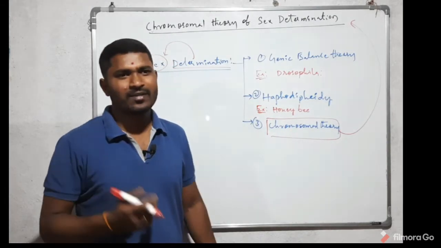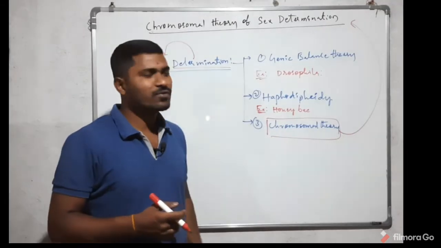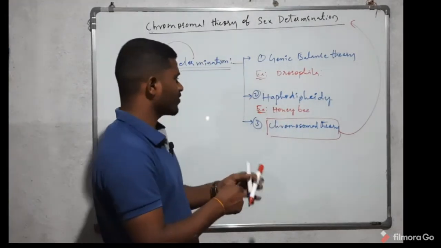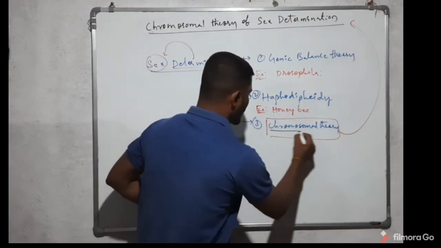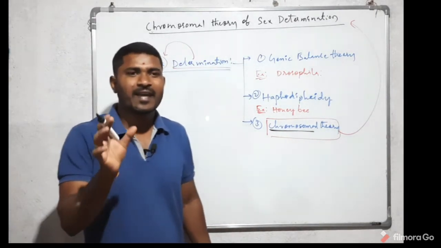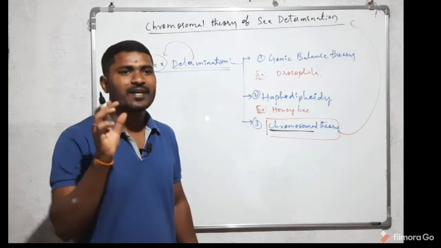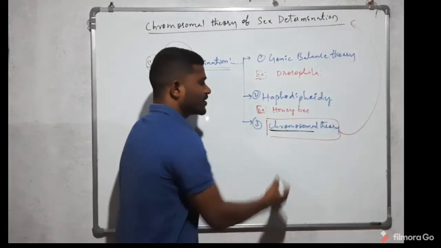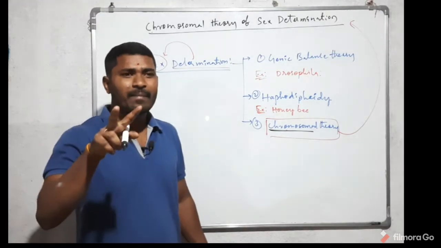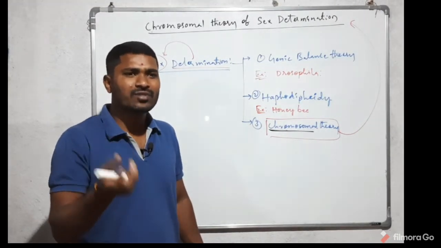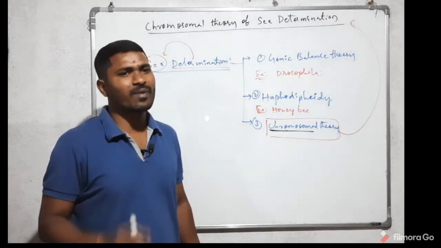I will tell you once again. In the chromosomal theory, the chromosomes determine the sex of the organism. Chromosomal means the chromosomes which are present in the gametes of the organism will determine the sex. The organism which has heterogametes will determine the sex.